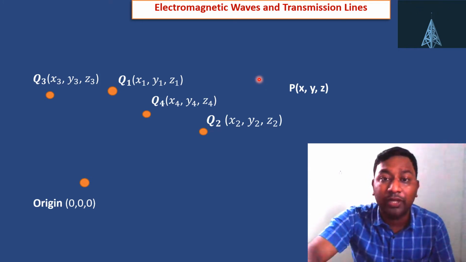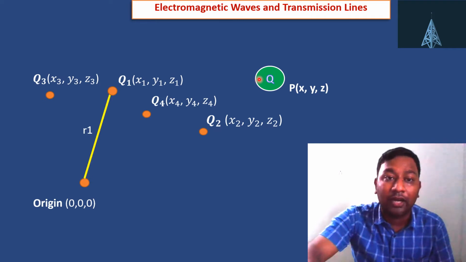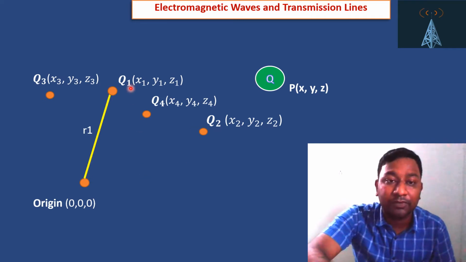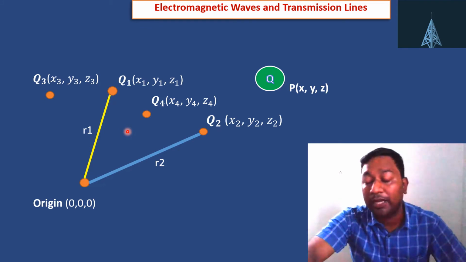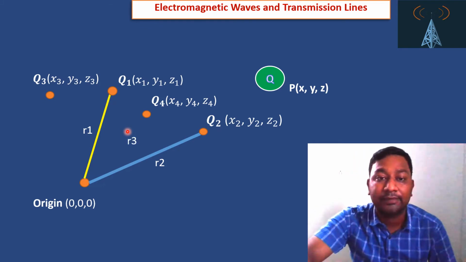First we consider R1 as the distance vector from Q1. So R1 will be x1 minus 0 ax, y1 minus 0 ay, z1 minus 0 az. Similarly, R2 equals x2 minus 0 ax, y2 minus 0 ay, z2 minus 0 az. Similarly, R3 will come, R4 will come.